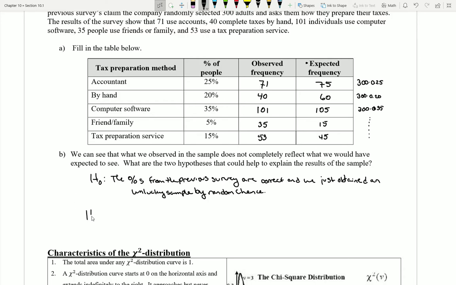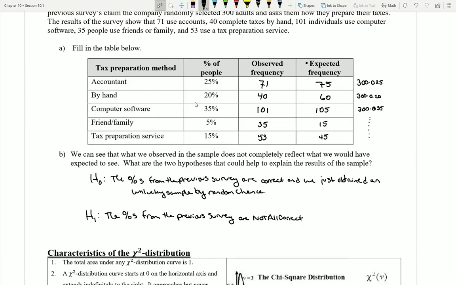Of course, that's only one possible explanation, and another explanation could be that the percentages from the previous survey are not all correct.